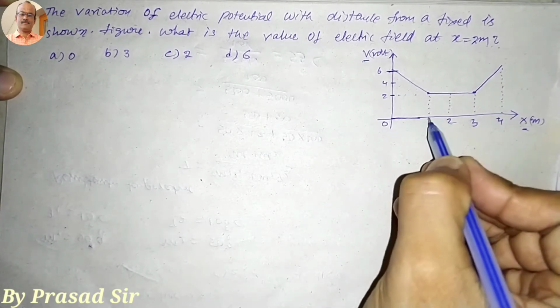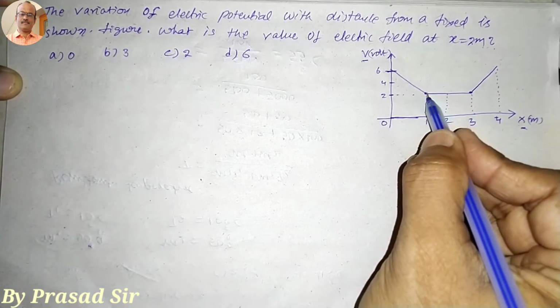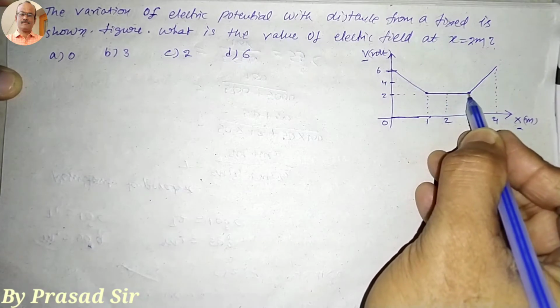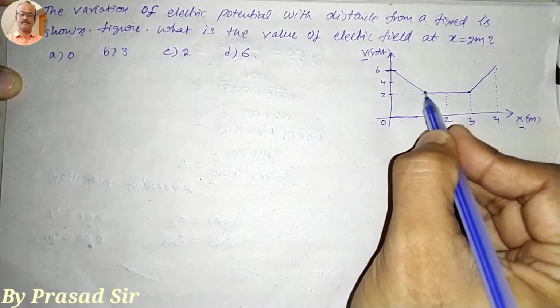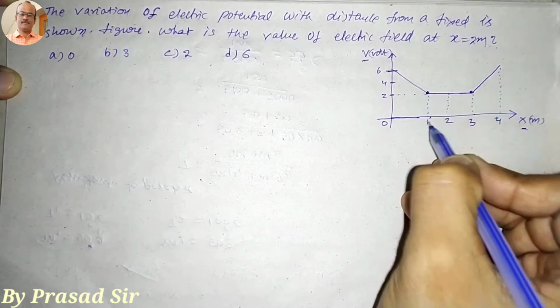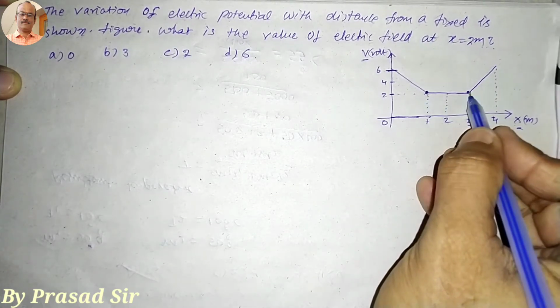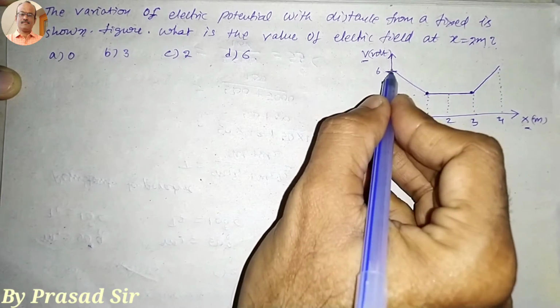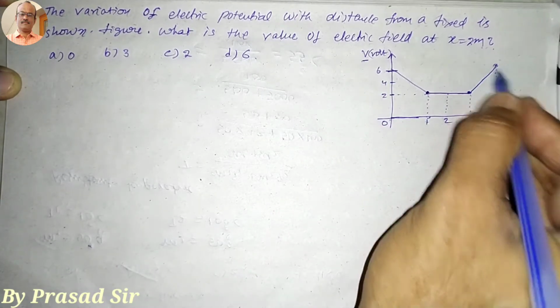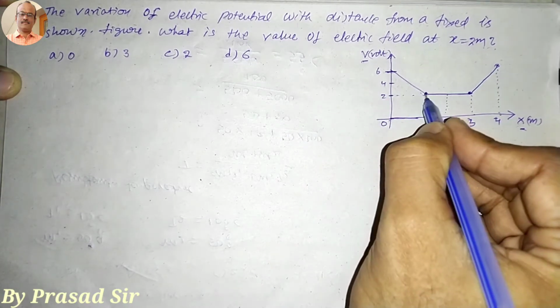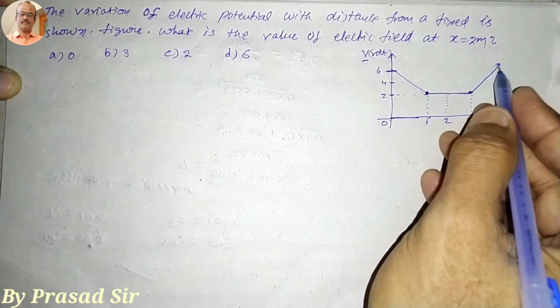So here from 1 to 3 the graph must be a straight line. That means there is no change in the potential. I am expecting that. According to this graph, from 1 to 3 there is no change in potential. From 0 to 1 there is a decrease in potential. From 3 to 4 there is an increase in potential. So here we have a decrease in potential, constant potential, and an increase in potential.